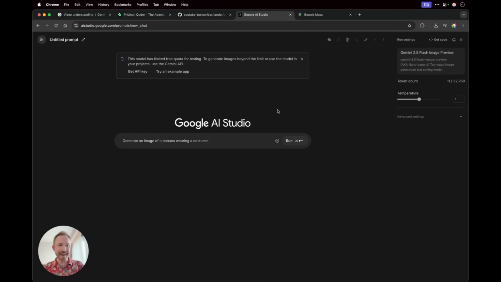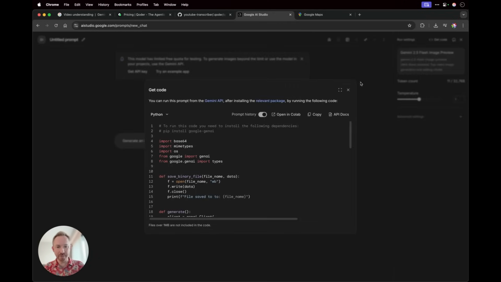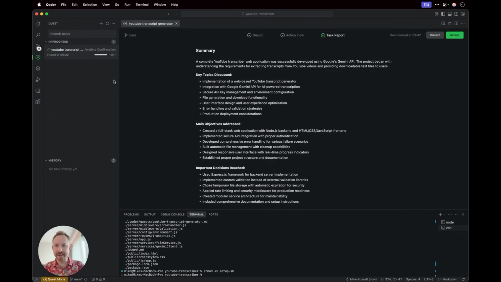I'm back in AI Studio with the Gemini 2.5 Flash preview model. I'm going to click Get Code. I'm simply going to copy all of that code, and I'll set Qoder on a new quest to go ahead and add Nano Banana into my app.